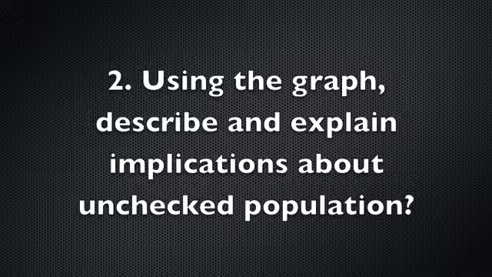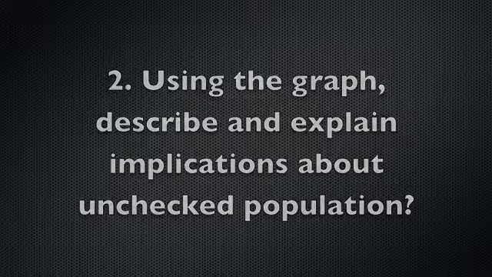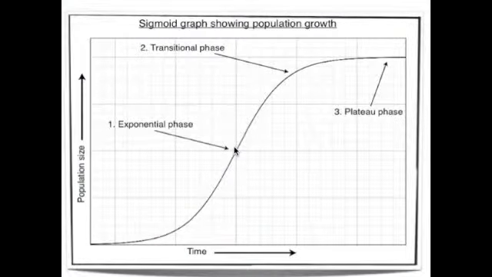Now I will move on to my next question. Using the graph, describe and explain implications about unchecked population. To answer this question, I'll be talking about the lag phase. As you can see in the beginning of the graph, the lag phase has a slow increase of population. Because there is a slow increase, you could infer that there are not enough animals that are sexually active. Soon it will move on to the exponential phase.